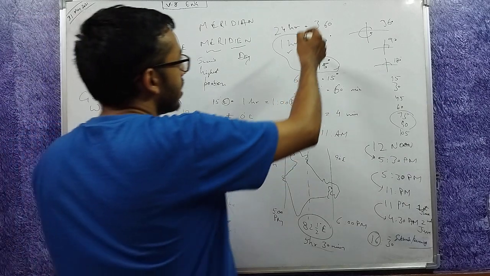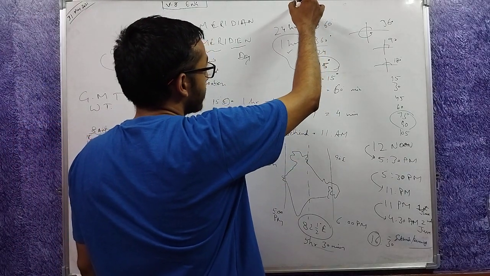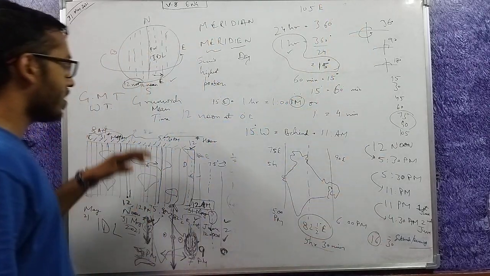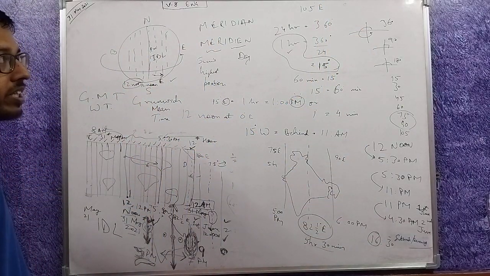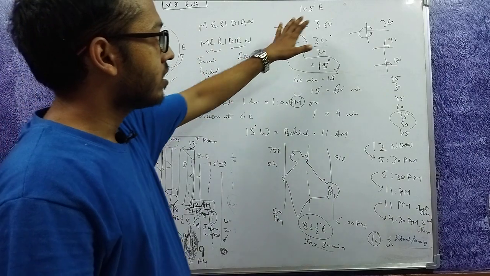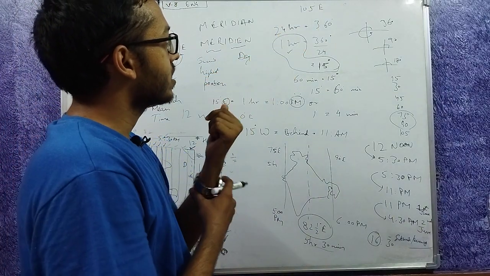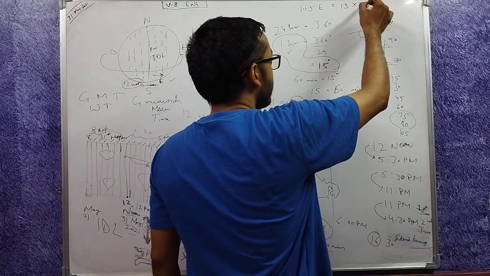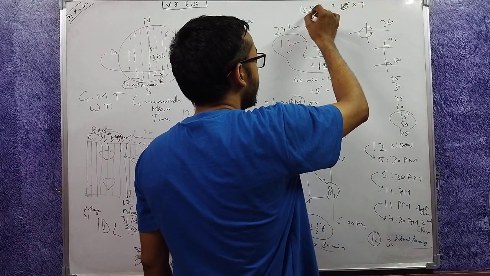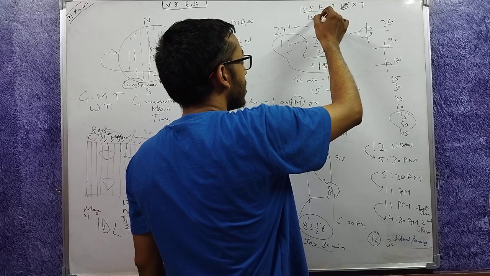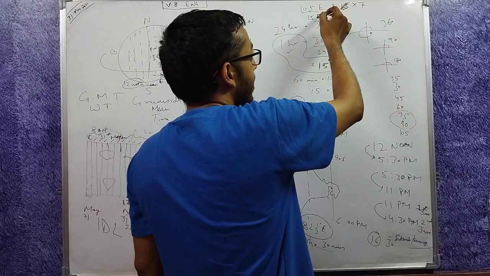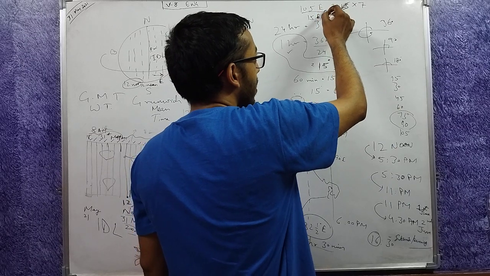For example, if a place is, let's say, 105 degree east and it is 12 noon at Greenwich, what would be the time here? 15 multiplied by 7, or simply put, divide 105 degree east by 15 to get the time in hours, because it is 15 degree per hour.